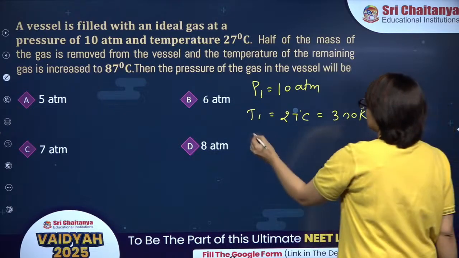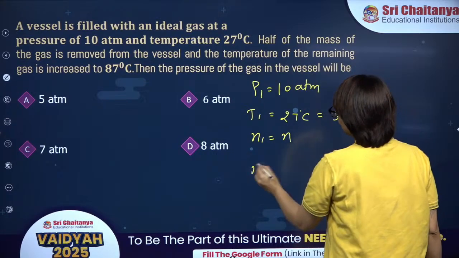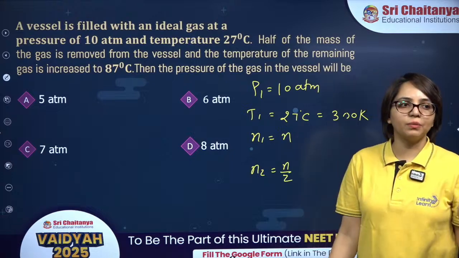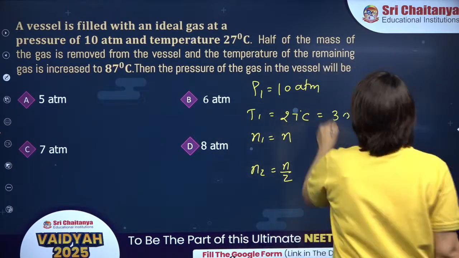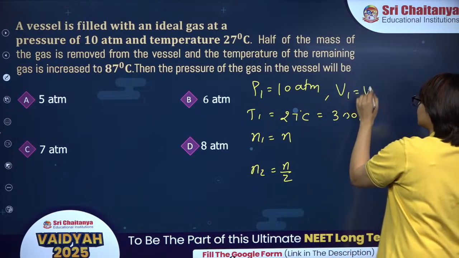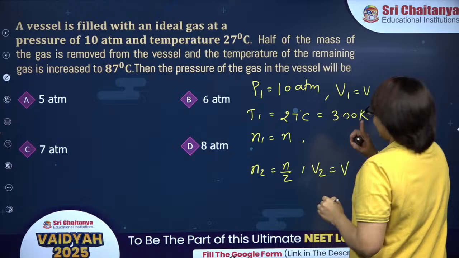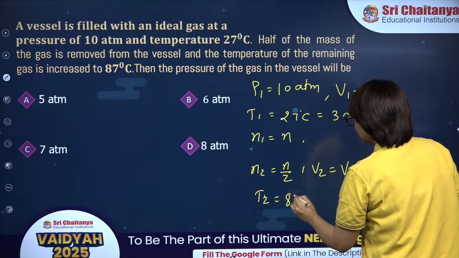Okay, so if initial number of moles are n, we are removing half of the mass. So final number of moles are n by 2. We are keeping the vessel same. That means we are keeping the volume of the vessel same. So volume of the gas will be same. So initial volume is V, final volume is also V. And we are changing the temperature to 87 degrees Celsius.